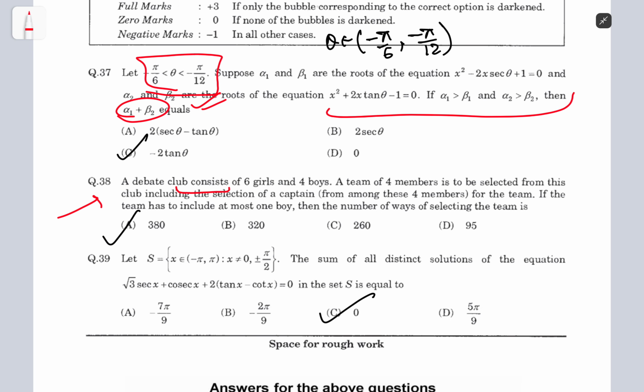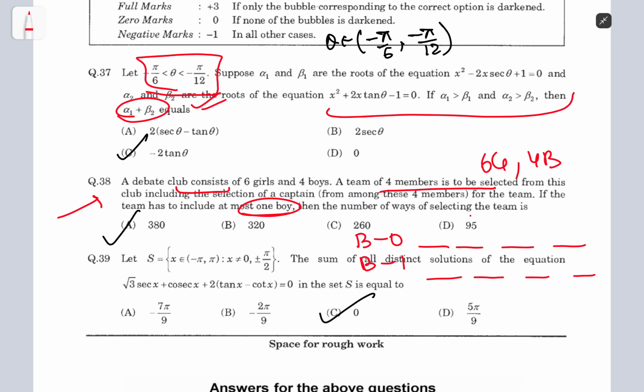There's a debate club of 6 girls and 4 boys, and you need to form a team with 4 members, and one should be captain, and at most one boy. So just take cases with boy 1 and boy 0. So you would have 6 girls and 4 boys, right? So 6c4 times 4 people can be the captain, and similarly here 6c3 4c1 times 4, and you add it up and then you'll just get 384.